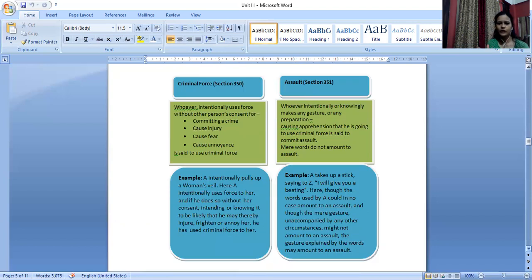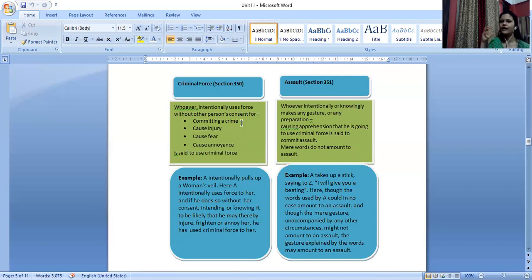If you look at this particular diagram or table, it will be very clear what the differences are between these two different types of crimes, as well as what constitutes criminal force and what constitutes an assault. What is criminal force? Whoever intentionally uses force without another person's consent, I am using force against you without your consent, for committing a crime, causes injury, fear or annoyance is said to use criminal force.